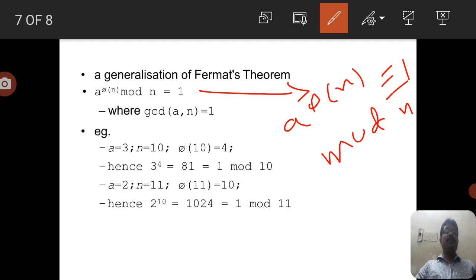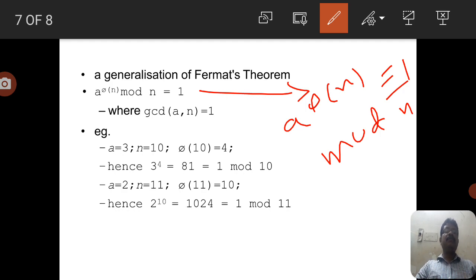Similarly, 2 to the power 10 equals 1024, which is also congruent to 1 mod 11. Here a value is 2, n value is 11, then phi of 11 equals 10. Then we can write that a to the power phi of n, in the sense 2 to the power 10, is congruent to 1 mod 11.